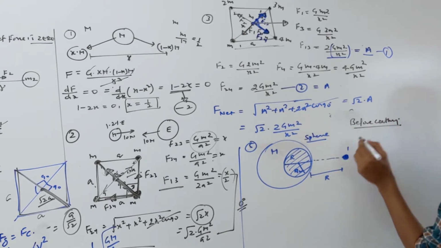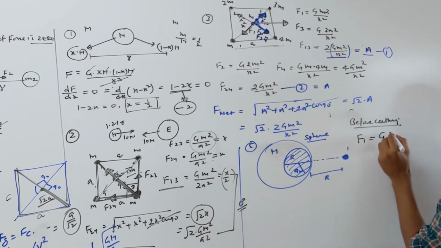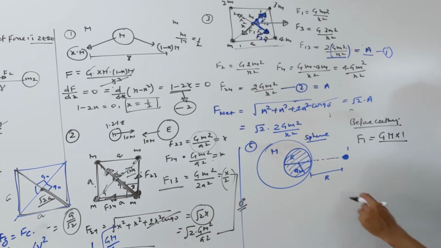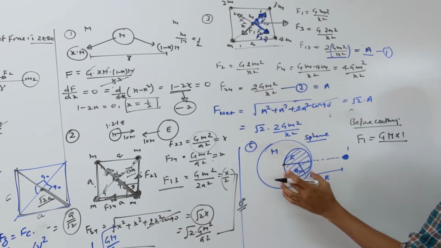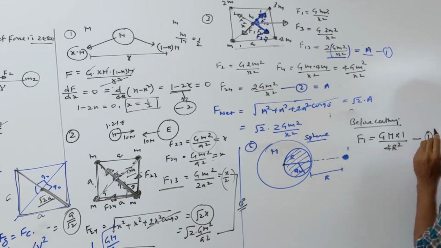Before cutting, that force we are calling F1. So that becomes G, mass of the complete sphere is m, mass of this point mass we are calling 1 unit, and distance is what? From center to center. That is 2R, so it becomes 4R square. Let's call that equation 1.